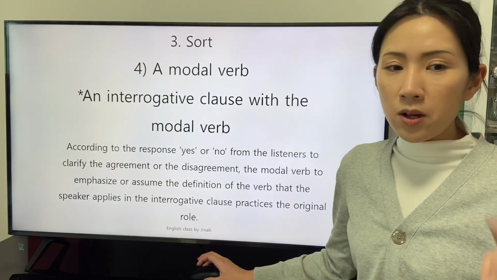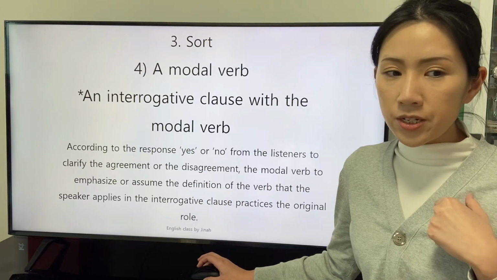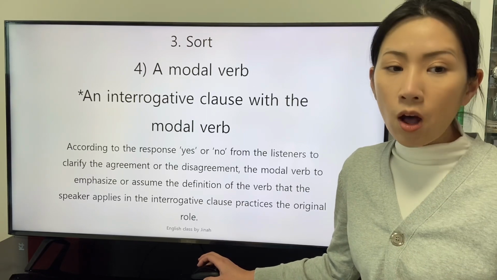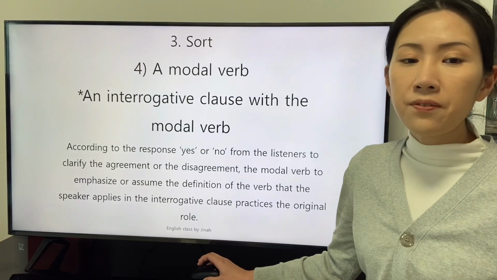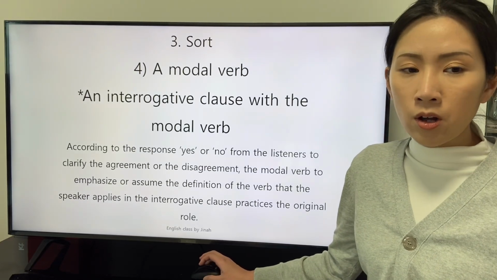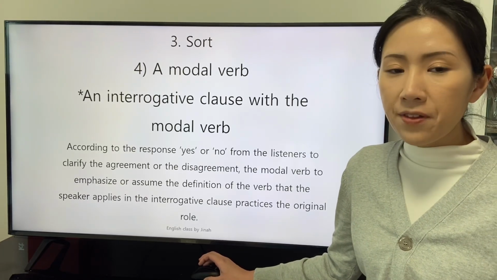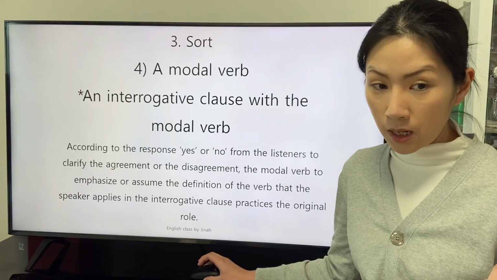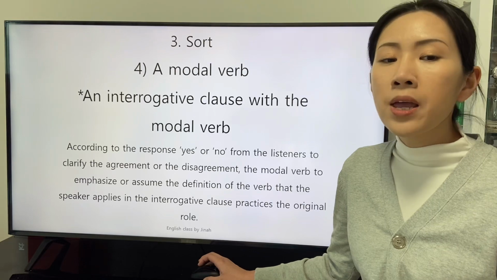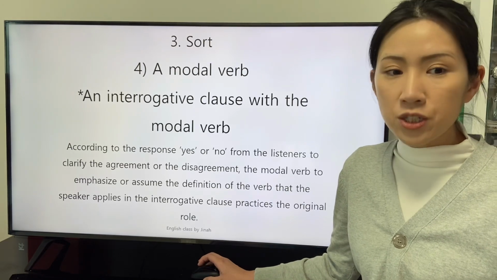According to the response, yes or no, from the listeners to clarify the agreement or the disagreement, the modal verb to emphasize or assume the definition of the verb that the speaker applies in the interrogative clause practices the original role.